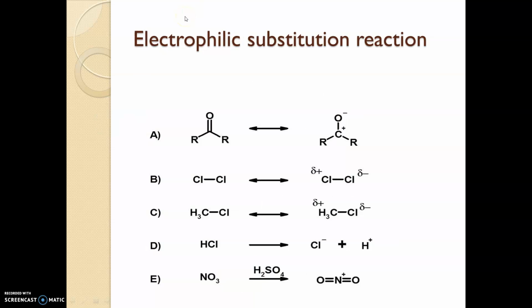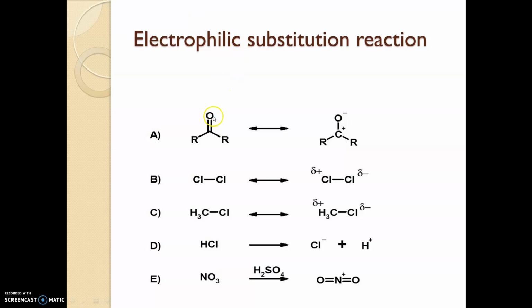Then we'll move to the electrophilic substitution reaction. We said the compounds carrying negative charge are known as nucleophiles, which have love towards the nucleus, that is, the tendency to attract positive charge. If we check chlorine, chlorine can act both as nucleophile and electrophile. Many compounds have the ability to act as nucleophile and electrophile.